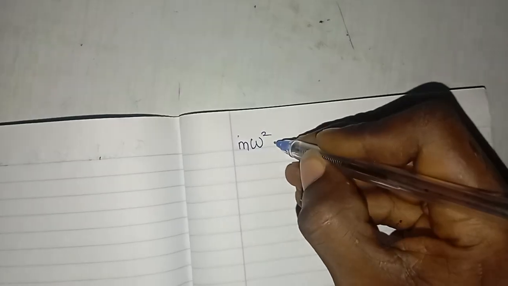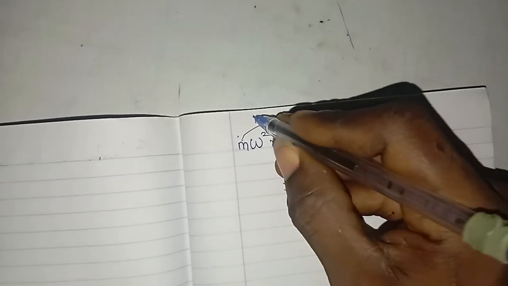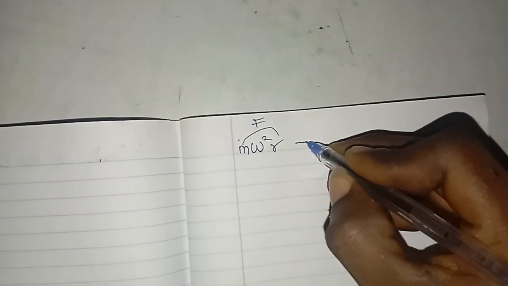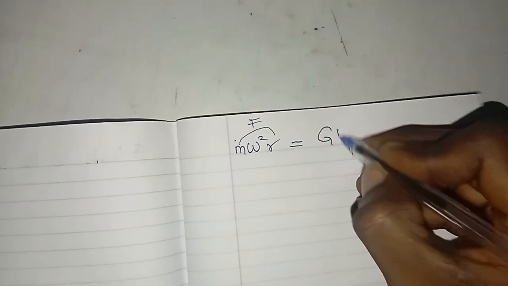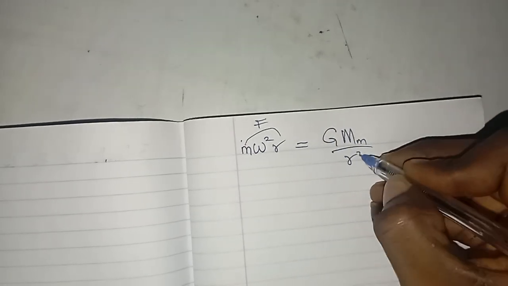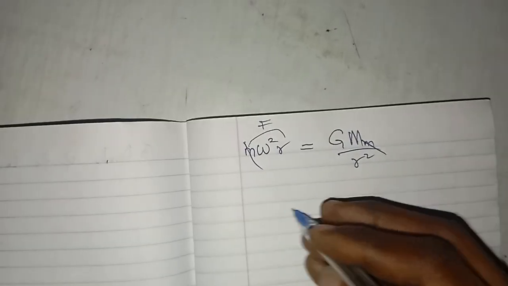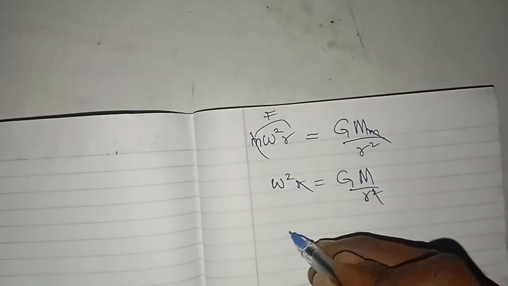The centripetal force of the earth, because it is rotating, is equal to GMm over r square. This cancels this, so that I now have w square r equals GM over r square.